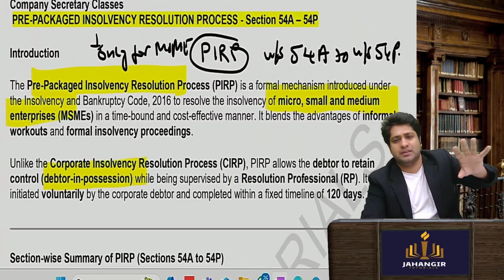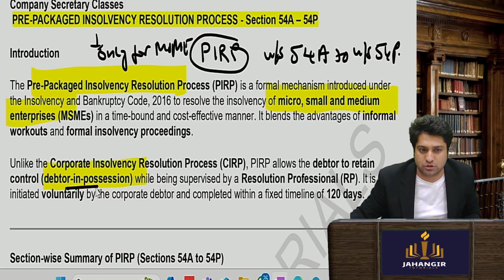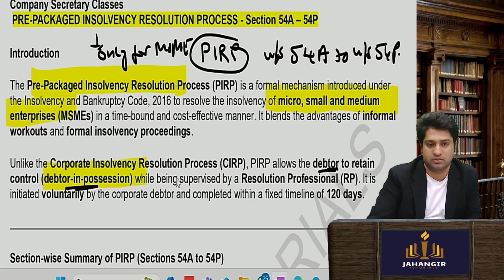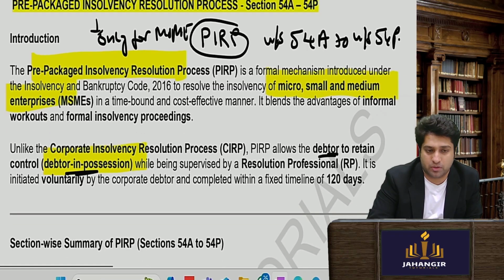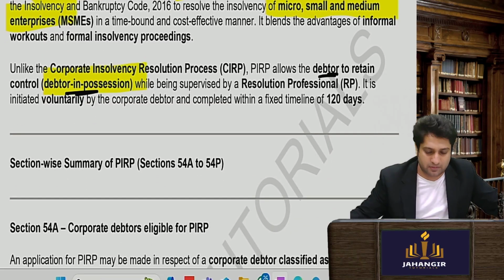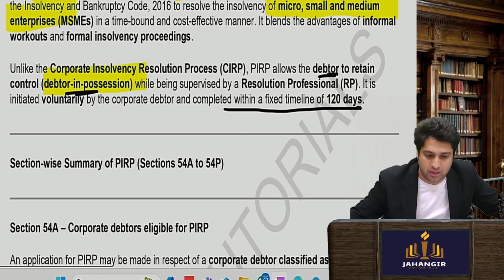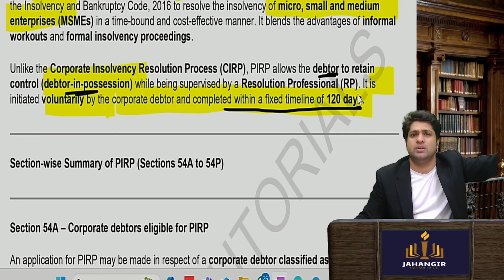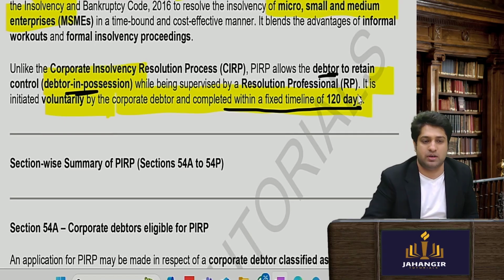MSME come, they make a base plan and they also get to stay. The debtor gets to be in control of the resolution. Debtor in possession means he will be in possession of the company only. Like how you have 330 days, here it is a voluntary process initiated and will be completed within 120 days. So CIRP is in 330, this gets over in 120.